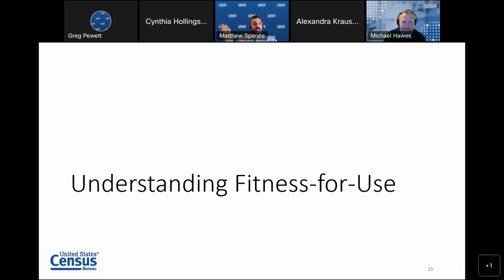So I'm going to be talking about how we understand these demonstration data as part of a picture of the fitness for use of the data more generally. We've released several disclosure avoidance demonstration products over the course of our time of preparing the disclosure avoidance system for our eventual release. And our argument is that the demonstration products show increasing accuracy, reduced amounts of noise, and increased fitness for use for a wide variety of use cases. So next slide, please.